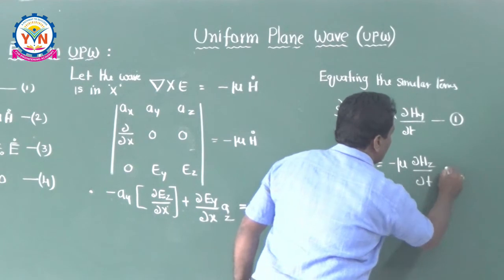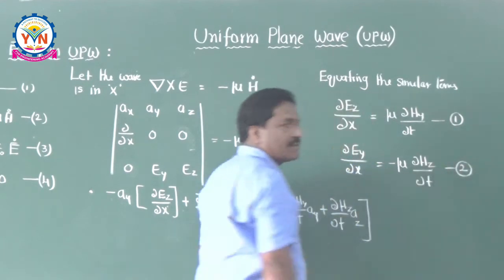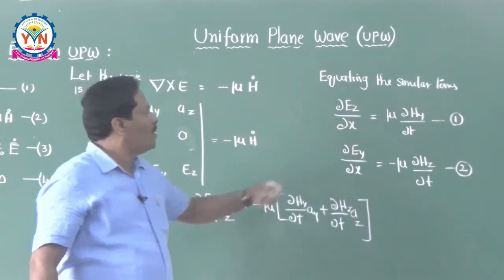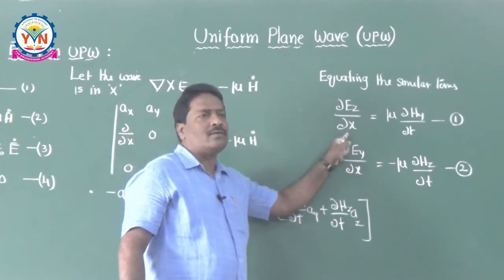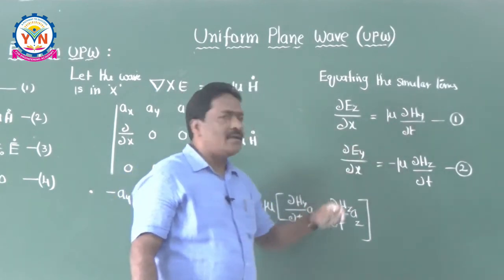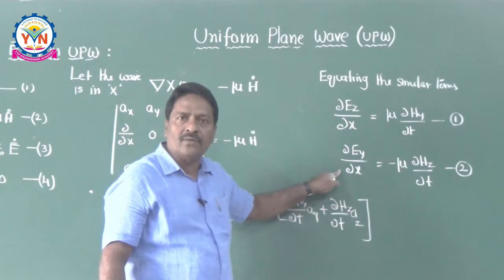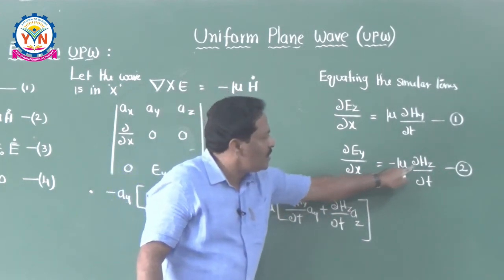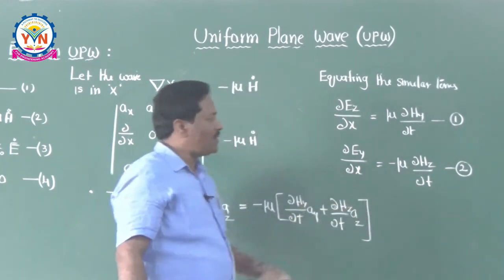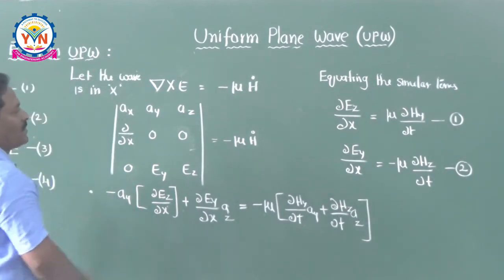This is the second equation here. So ∂Ez/∂x is equal to μ into ∂Hy/∂t, and ∂Ey/∂x is equal to minus μ into ∂Hz/∂t. So these are the equations you got from this.